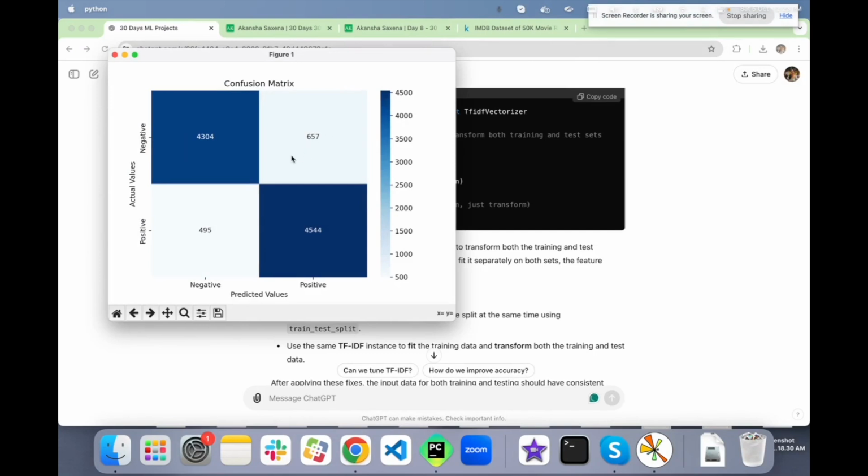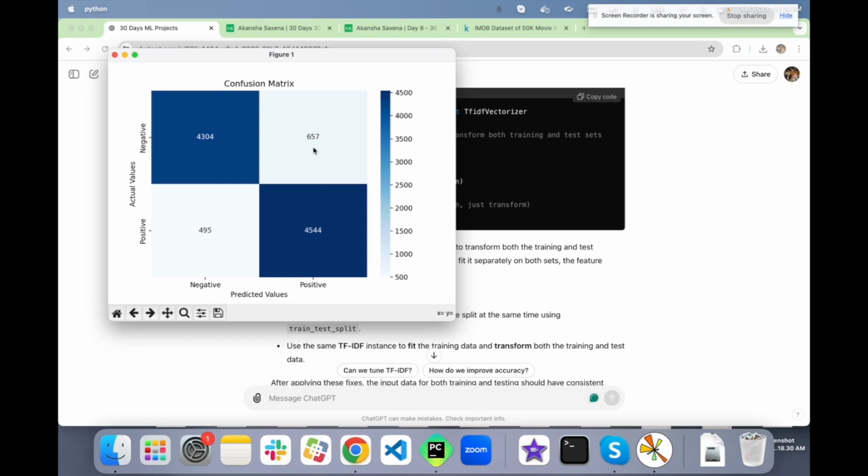So we can see it has correctly predicted 4304 as negative reviews. For positive reviews, it has correctly predicted 4544 reviews. It has predicted 495 as negative, but they were positive, so these are false negatives.